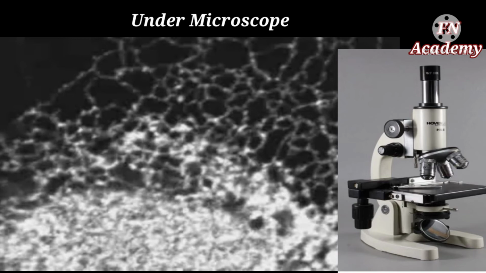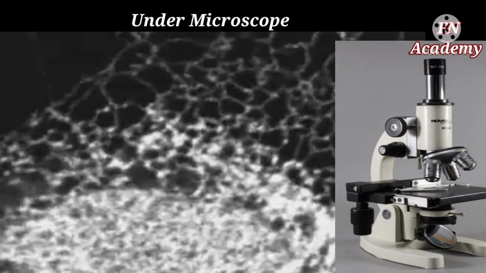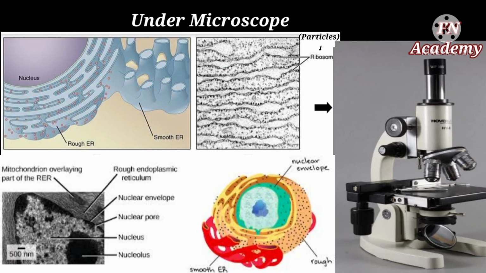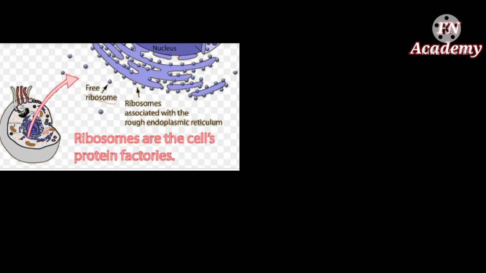So moving on, if you observe this large network under a microscope, you will see that part of it has particles or grains attached to it. But what do these particles actually do? Just how we get protein from the food we eat, the cell gets its protein because of these particles, which are called ribosomes.